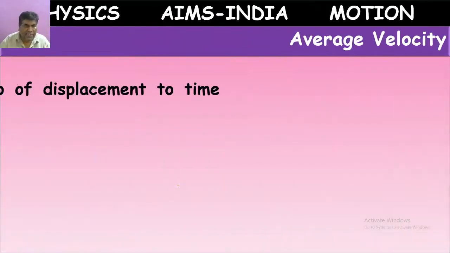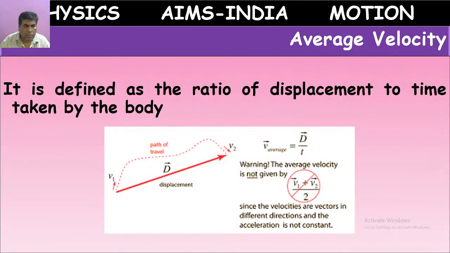So, average velocity. What is average velocity? Already in the day before yesterday's class, we have told average speed. Example also we have done there. If you want, you can revise that class. All these things regarding speed we have already learnt.